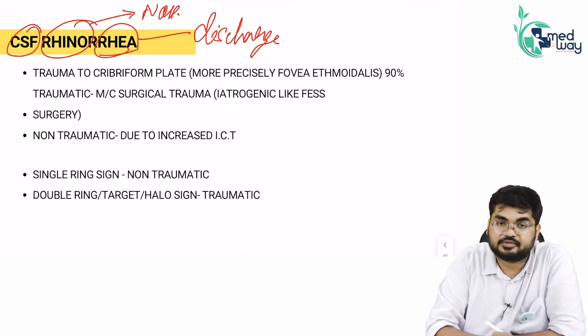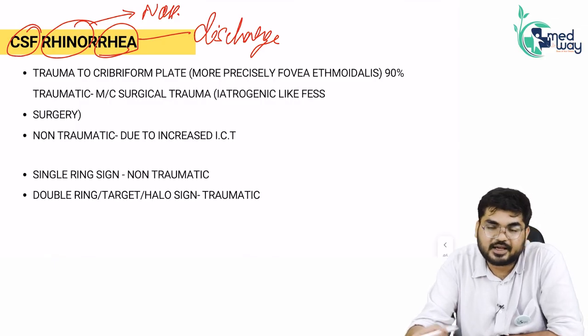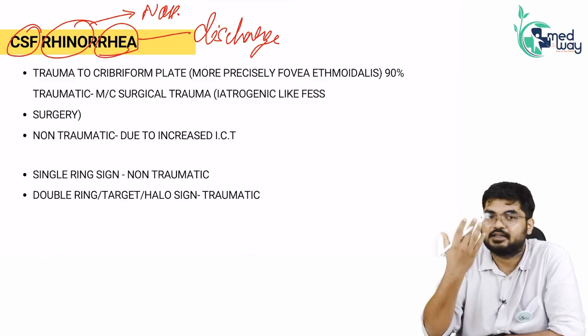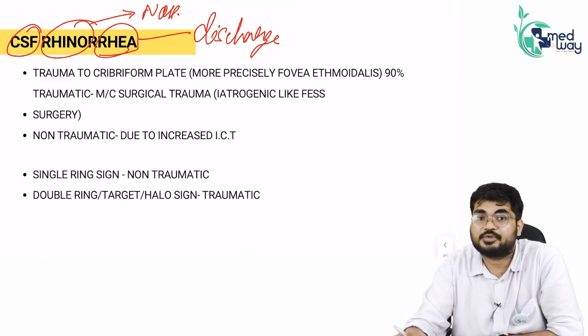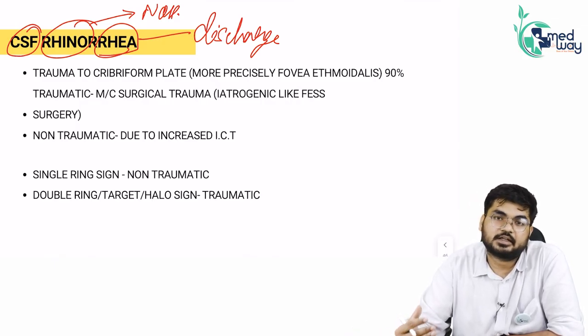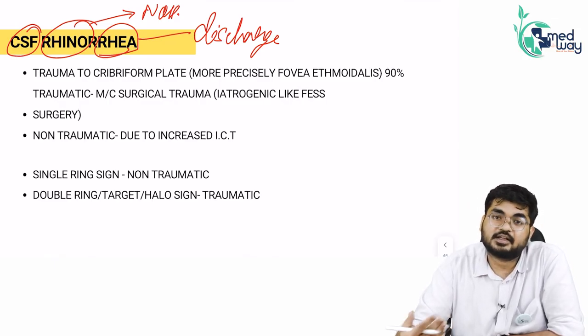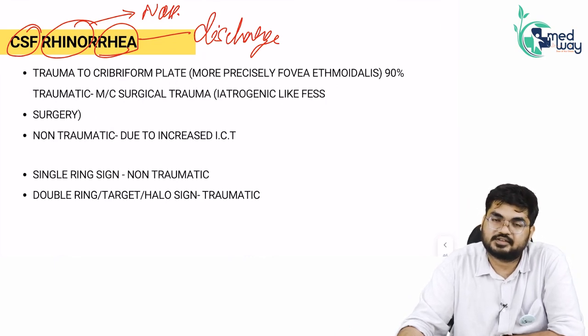And then CSF, cerebrospinal fluid. So CSF coming out as discharge from the nose is CSF Rhinorrhea, as simple as that. CSF coming from the ear will be CSF otorrhea. Oto means ear, rhea means discharge. CSF otorrhea will be CSF coming from the ear, and CSF coming from the nose is CSF Rhinorrhea.